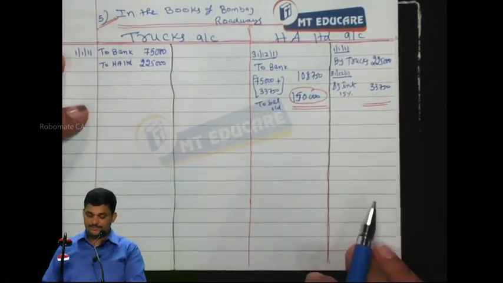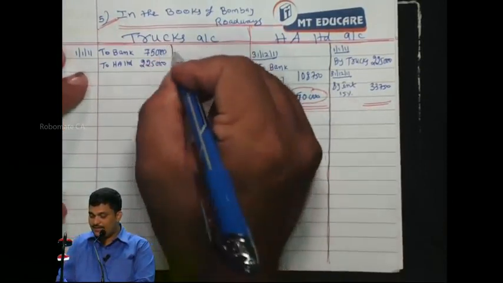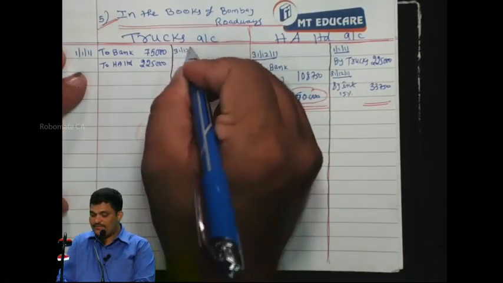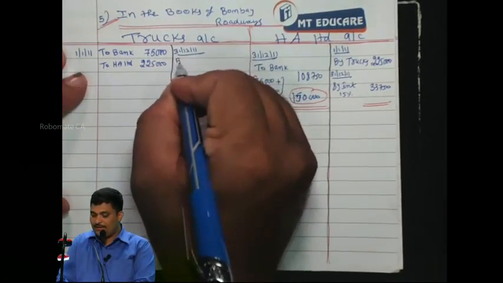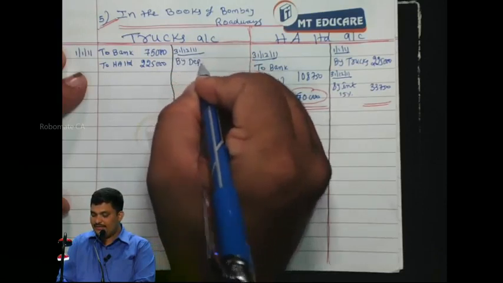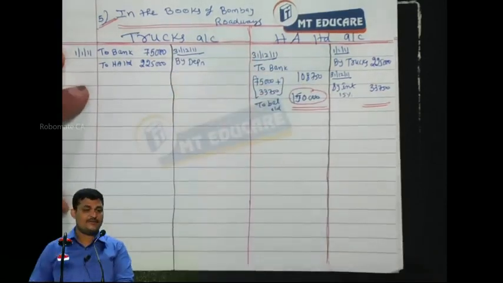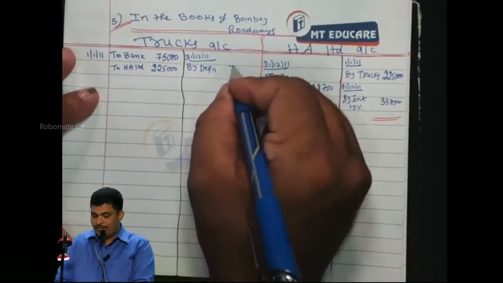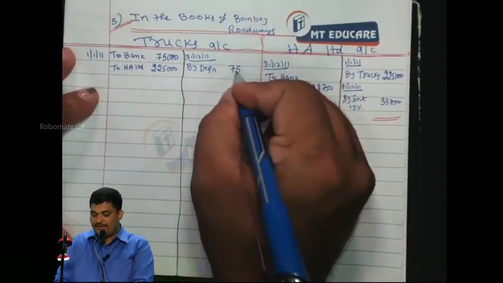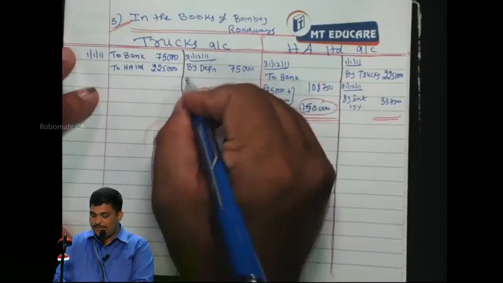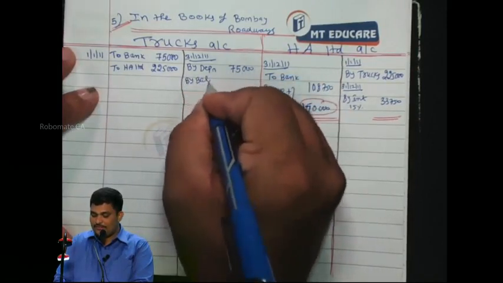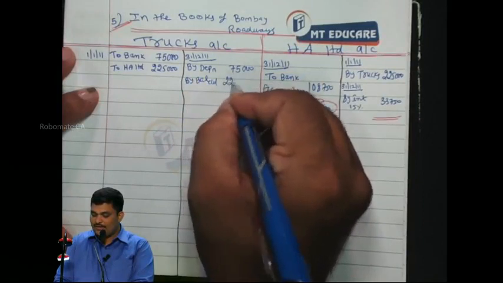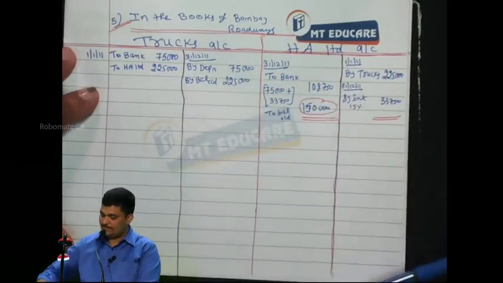Everybody? Here in the trucks account, 31st December 2011 by depreciation on 3 lakhs at 25%, 75,000. By balance carry down 2,25,000.